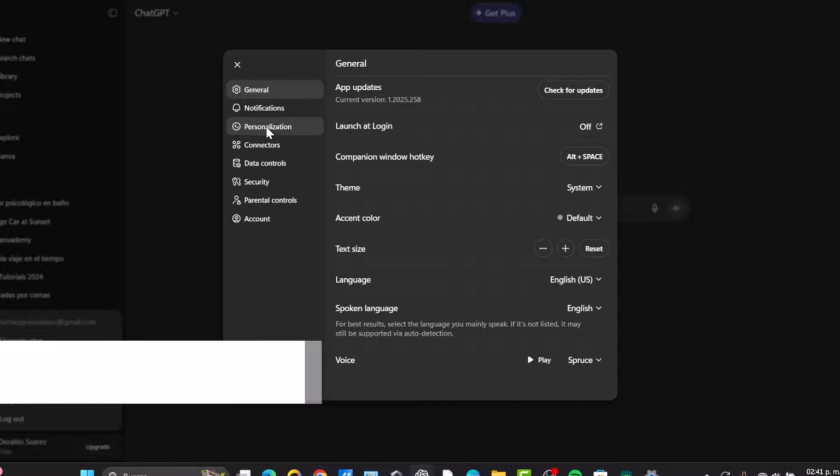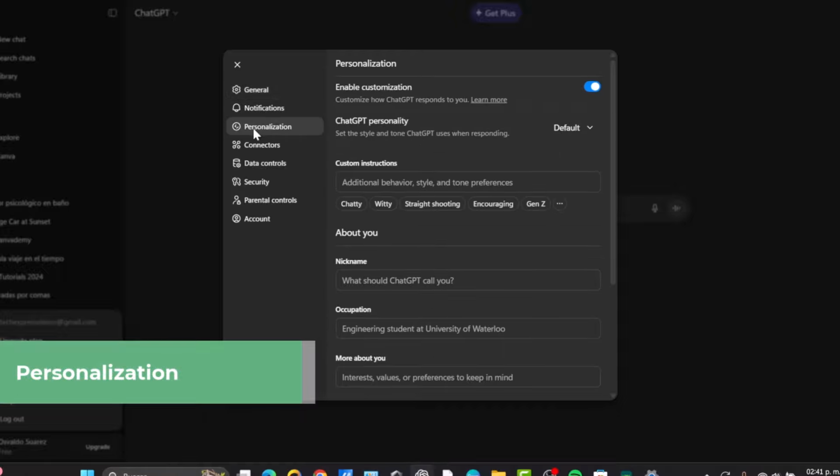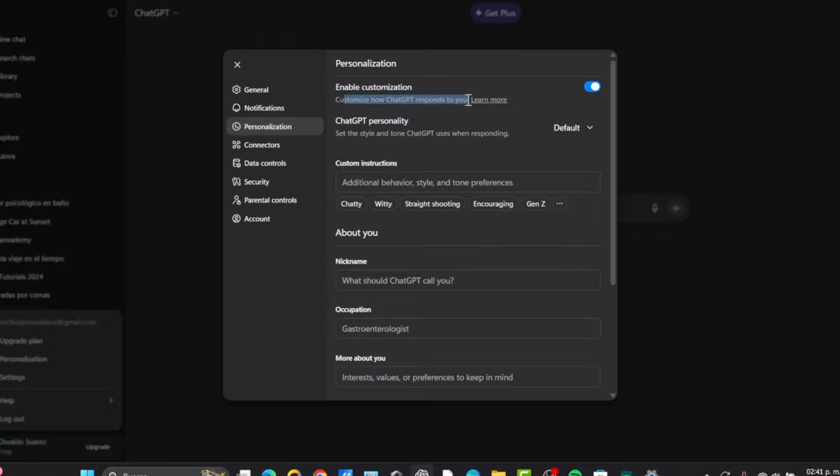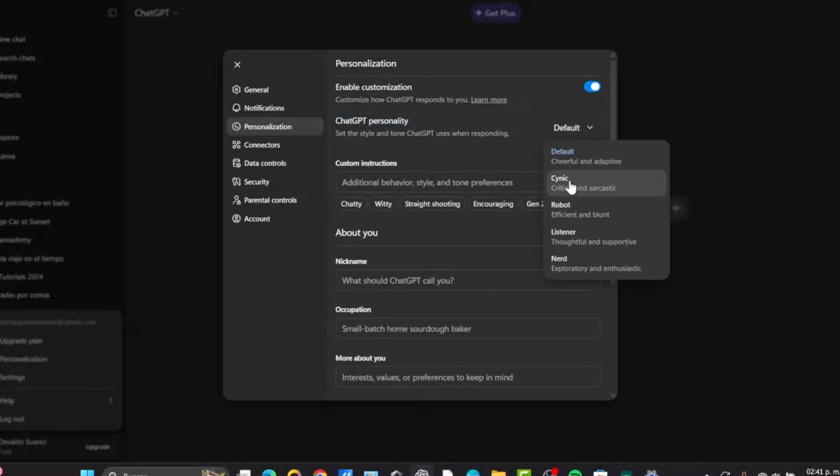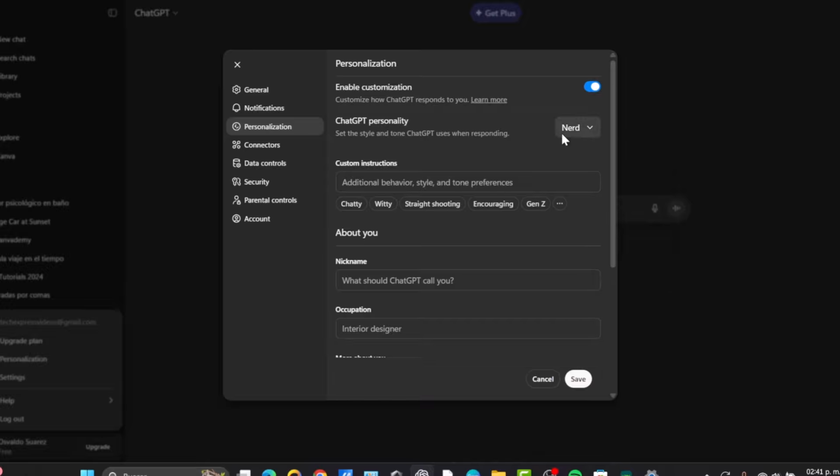Now the second thing is the personalization. Through the personalization, we can enable the customization that customizes how ChatGPT responds to you. So the ChatGPT personality we can be changing to cynic and sarcastic, cheerful and adaptive, robot, efficient and blunt, listener, or nerdy. So I choose, for example, nerdy.